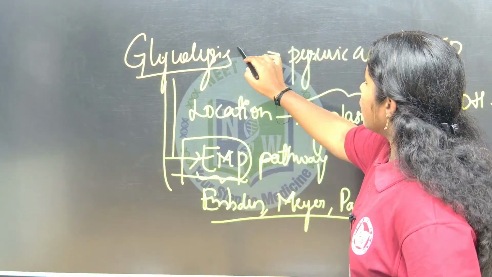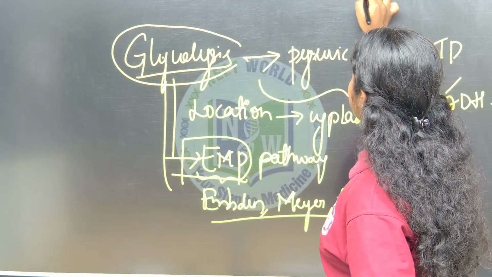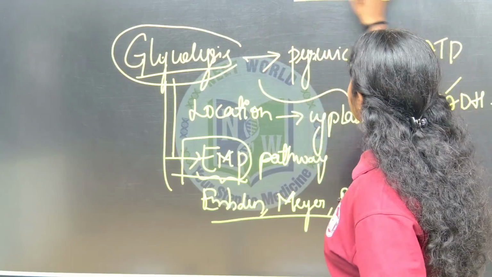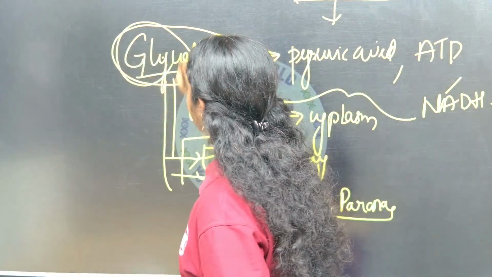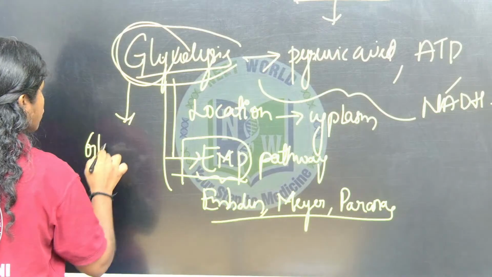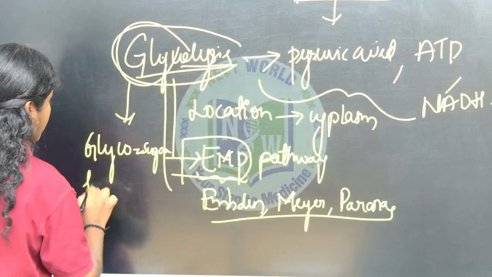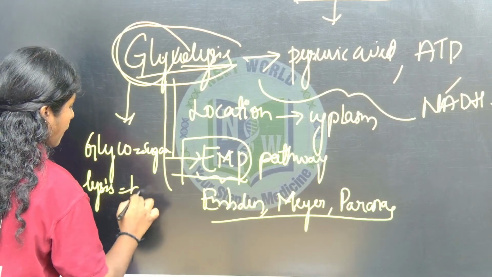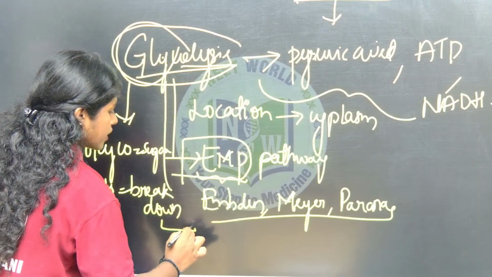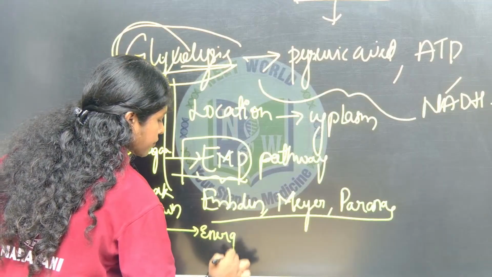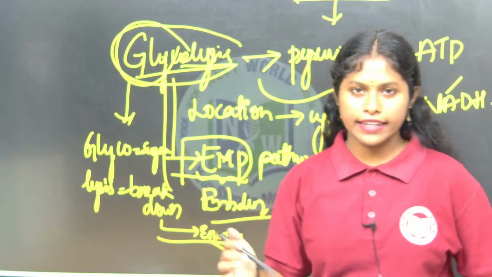So the process of glycolysis means the respiratory substrate glucose is broken down, forming energy. Glyco means sugar. Lysis means breakdown. By breaking this sugar, we are forming the energy. This is the first step of cellular respiration, occurring in every living organism.